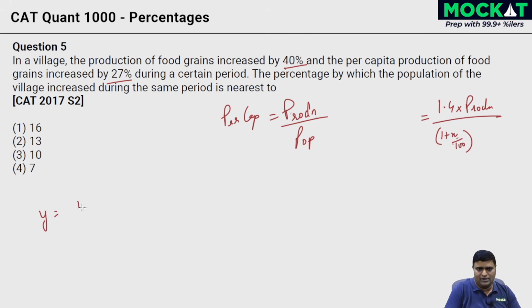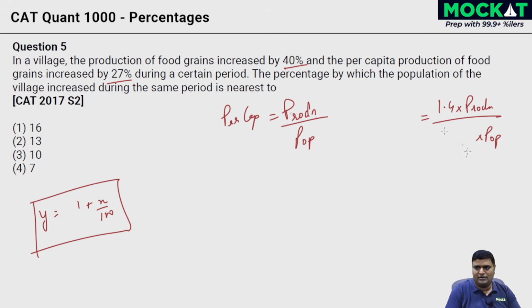So y is nothing but 1 plus x by 100, right? That's the multiplication factor. If the population grew by x percent, then y is 1 plus x by 100 into the population. I can, just for convenience's sake, write it as y. Over time, you don't even need to write this. You'll understand there's a multiplication factor. If you find this to be something like 1.4 or 1.2, let's say, then you know it's a 20% growth. 1 we need to remove, and 0.2 into 100%, right? Percentage is a lesson, just go through that in case you're not too familiar with this.